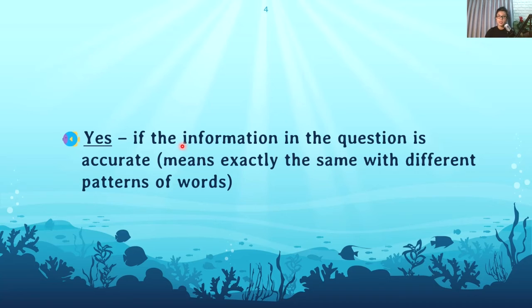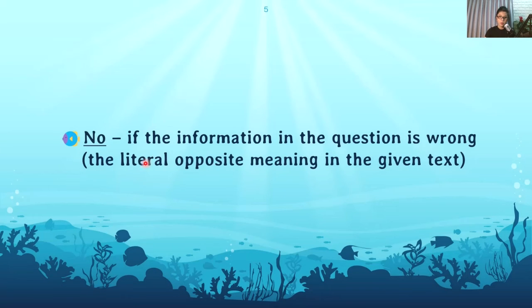We have to choose if it's Yes, No, or Not Given. When do we choose No? If the information in the question is wrong, with the literally opposite meaning to what the text means, we must say No.